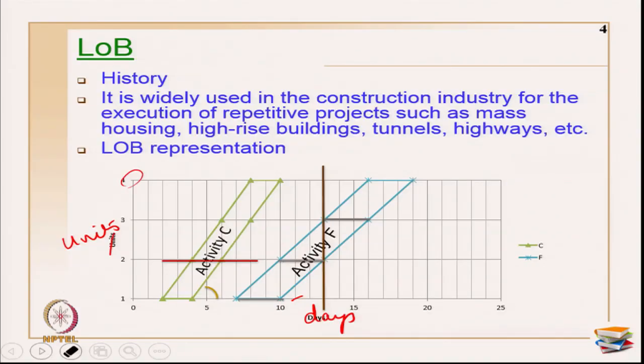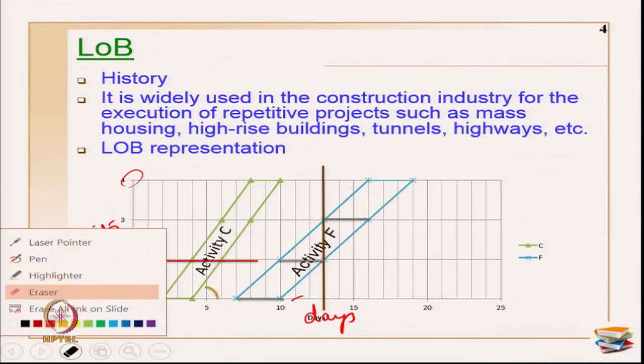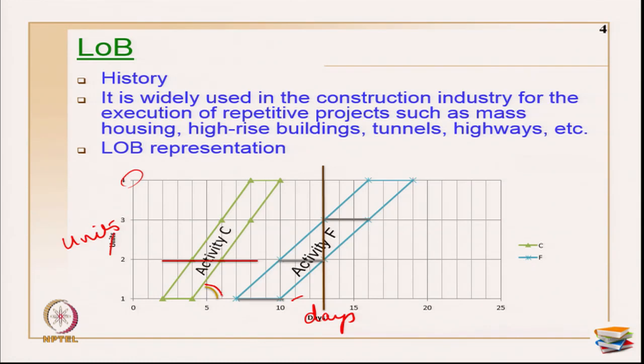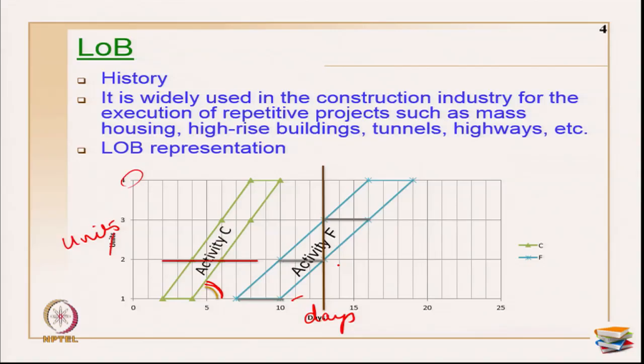Okay. Then the next is a slope symbol I have drawn here. The slope shows the rate of progress of the activities. If the activity is close to the horizontal, it means a slow rate of progress. If the bar, which I have drawn here for activity C in green color and activity F in blue color, is close to the vertical, it means a fast rate of progression.